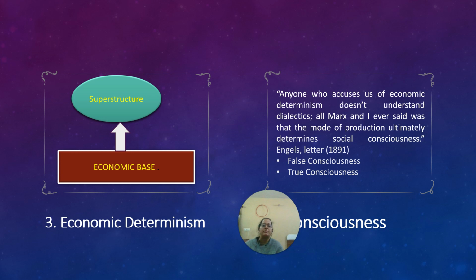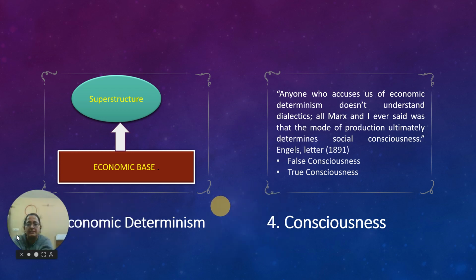When you know that you are working in a certain system and you are aware of the condition, this is called false consciousness. It means you know that you are working and this is a bad condition happening to you, this kind of system. Then that is false consciousness. And that forms a class in itself.